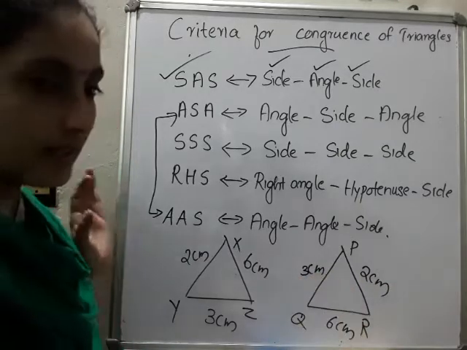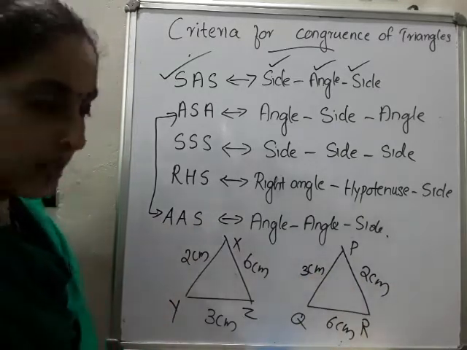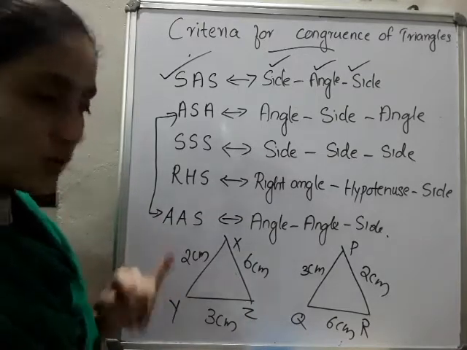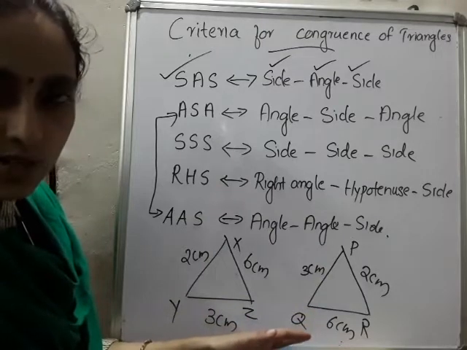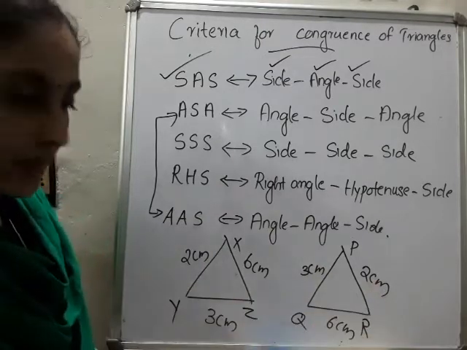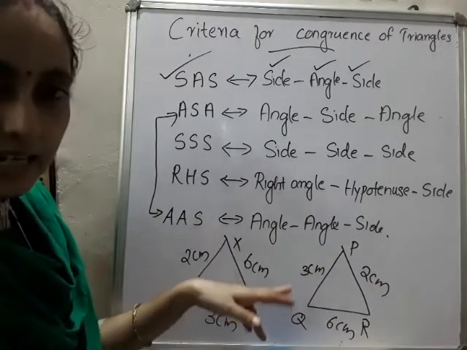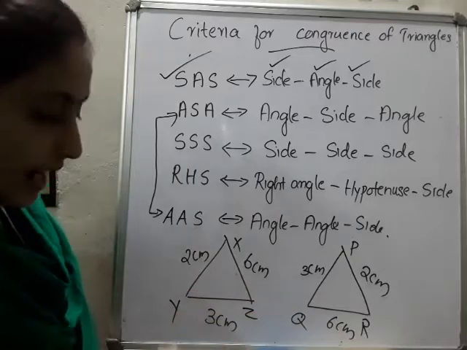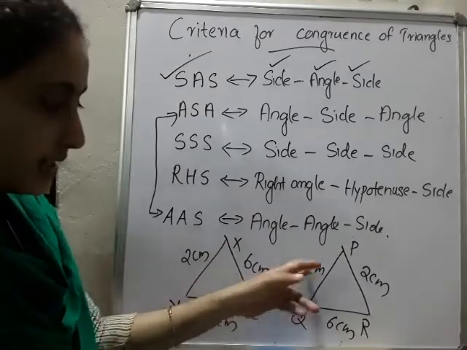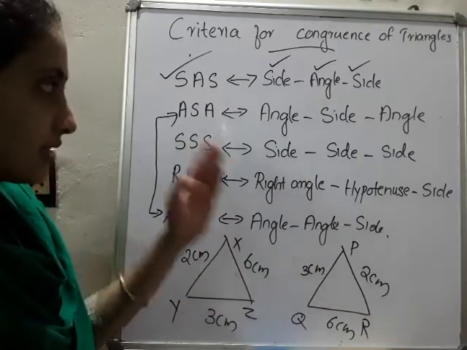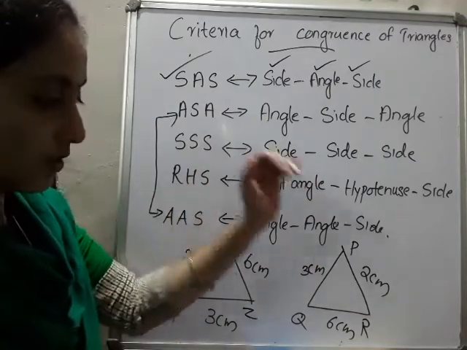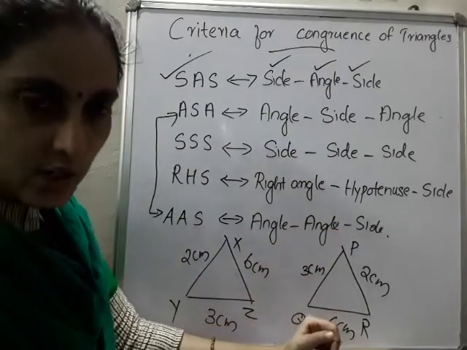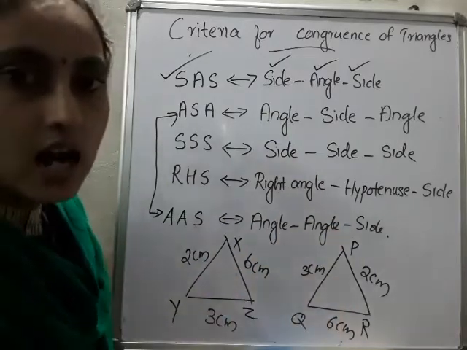So you want to say whether these two triangles are congruent or not. How will you identify that? First of all, here 2 centimeter is there. Is there any side here having 2 centimeter? Yes, this one. Then 6 centimeter here. Is there any side there? Yes, here. And here it is 3 centimeter. Is there any side there? Yes. So we can say that 3 sides of a triangle are equal to 3 sides of another triangle, then the triangles are congruent.